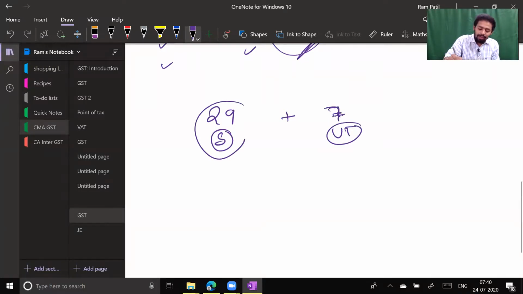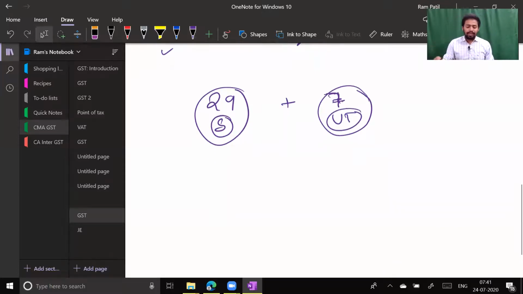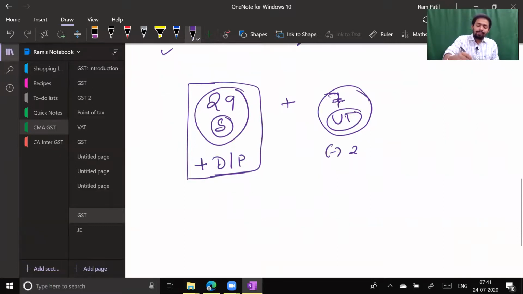Okay, we were having 29 states and 7 union territories, but out of the 7 union territories, two union territories were removed from here and they were added to the state criteria. Which two? Delhi and Puducherry. In GST law, Pondicherry is known as Puducherry. They write the spelling as P-U-D-U. So Delhi and Puducherry are treated along with state governments. Why were these separately removed here? Because these are having their state legislature.